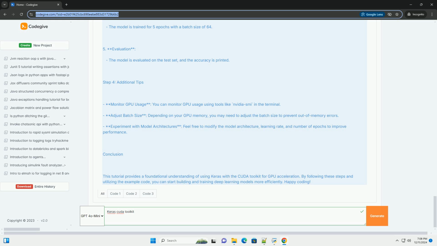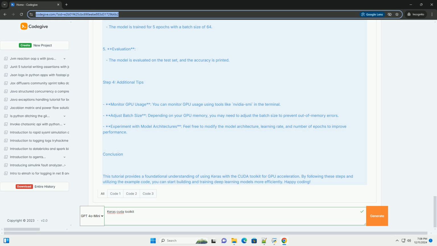Explanation of the code. 1. Data loading and preprocessing. The MNIST dataset is loaded. It consists of 28 x 28 pixel images of handwritten digits. The pixel values are normalized to be in the range 0 to 1.